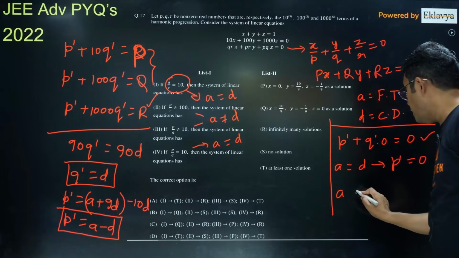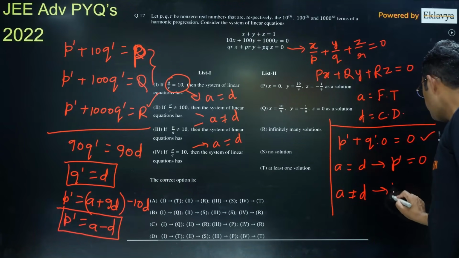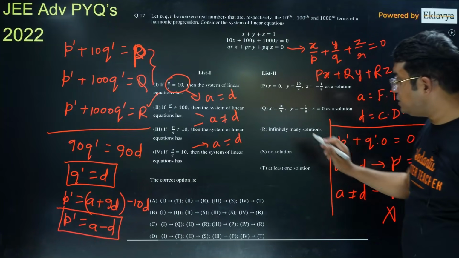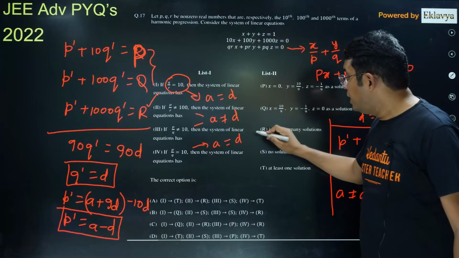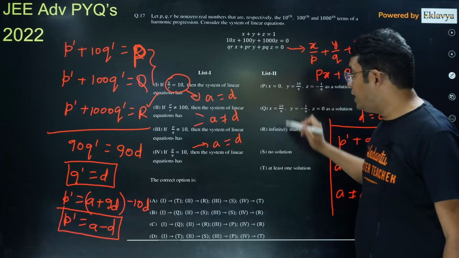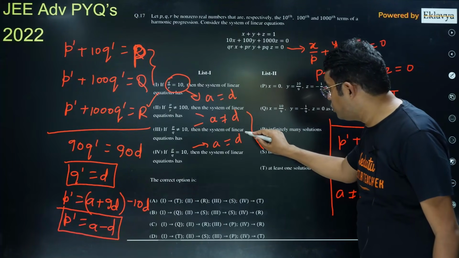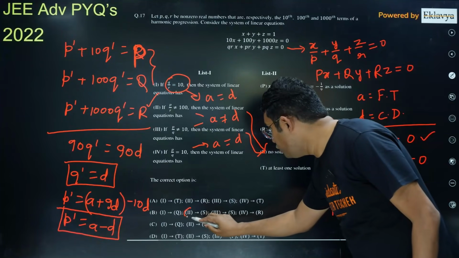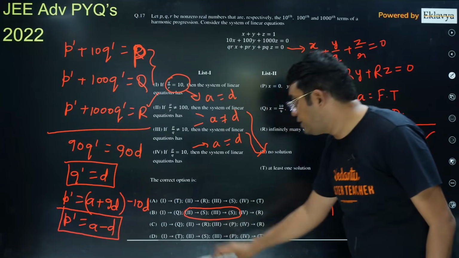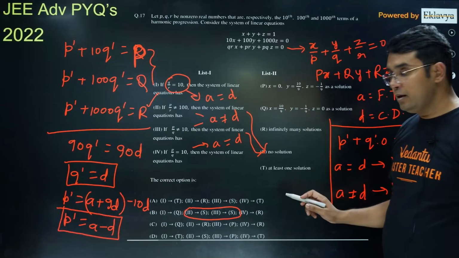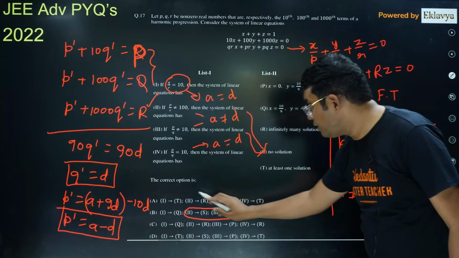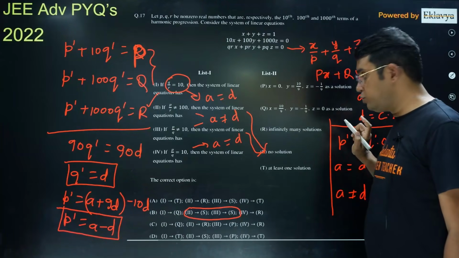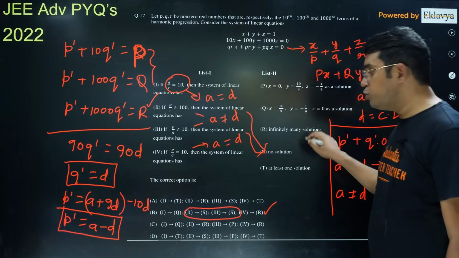But if A is not equal to D, then P dash is not equal to 0 and this equation is not satisfied. This means for A not equal to D, which is there in two cases, 2 and 3, you will be having no solution. So these two should be matched with S, and you can see these 2 and 3 are matched with S in option number B. In fact, for options 1 and 4, A equal to D, they should be having infinitely many solutions. So already this fourth one is also matched.